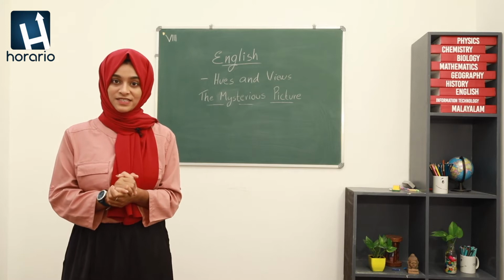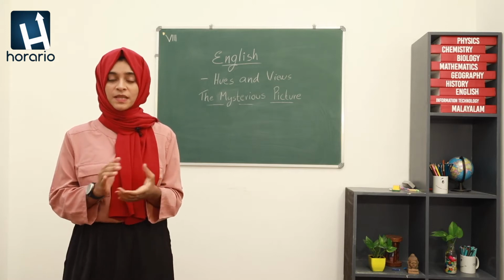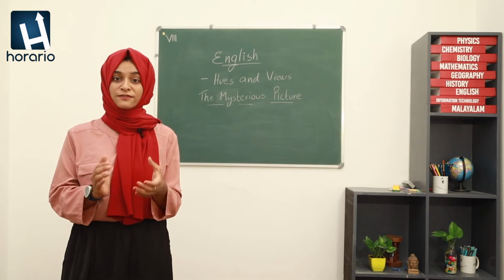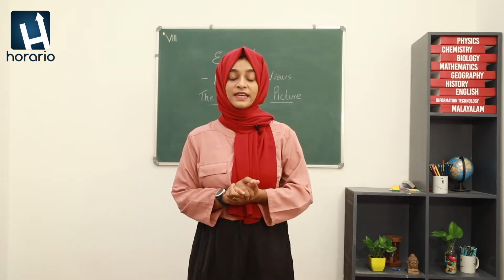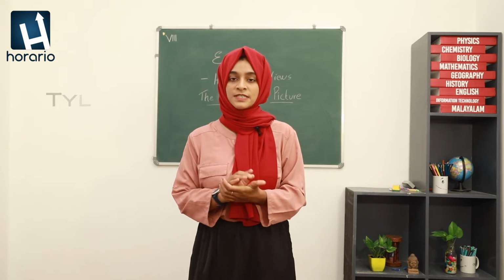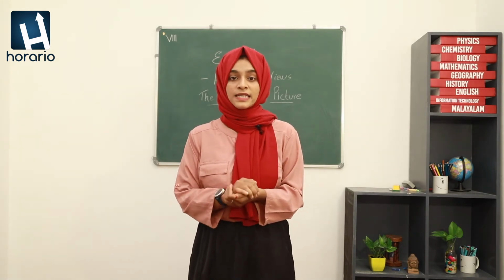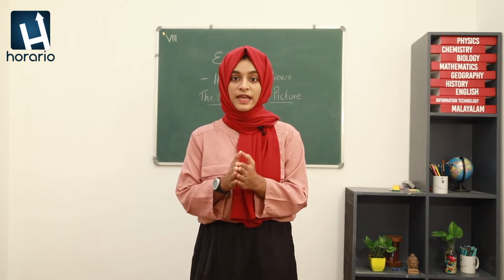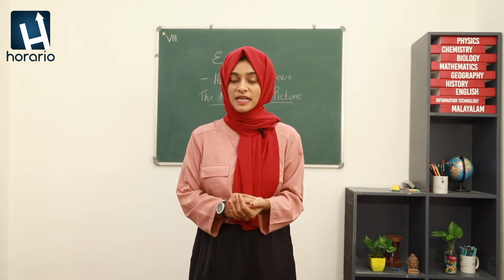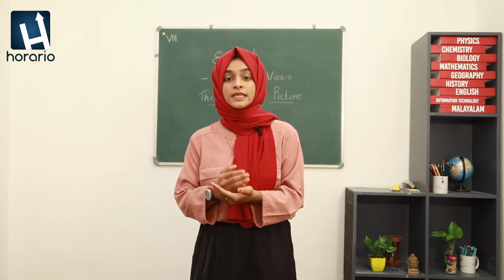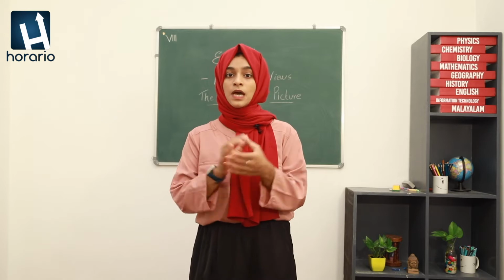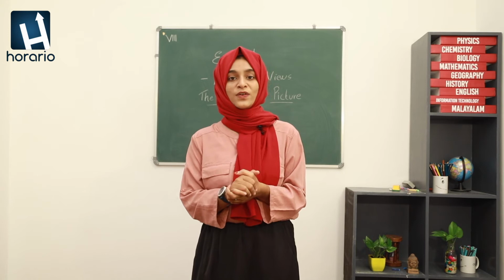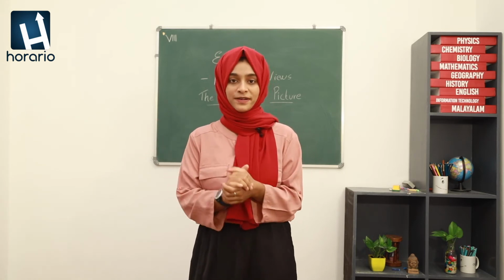So where have we reached? We were taking the chapter named The Mysterious Picture. I'll give you a brief about the things we have learned in the last class. We have our main character named Tile in this chapter and he has a donkey too. Both of them came to Battenberg where they met the Archduke of Battenberg. He wanted to show his pictures to this Archduke. Archduke means what? The emperor there. Yeah, right. So he wanted to show the picture to the emperor.